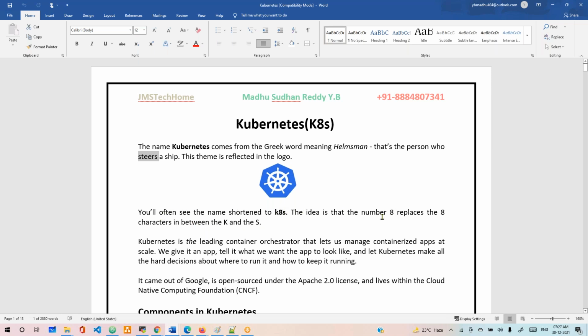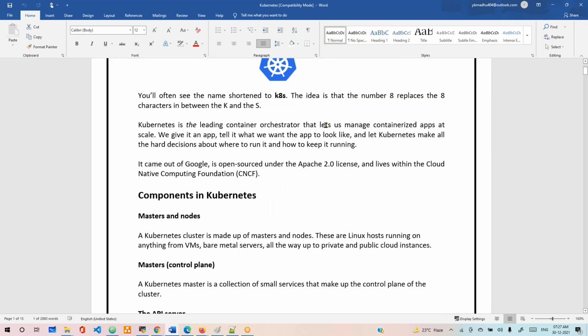The 8 in K8s stands for the eight letters in between. Kubernetes is the leading container orchestrator that lets us manage containerized apps at scale. We give it an app and tell it what we want the app to look like, and Kubernetes will make all the hard decisions about where to run it and how to keep it running.